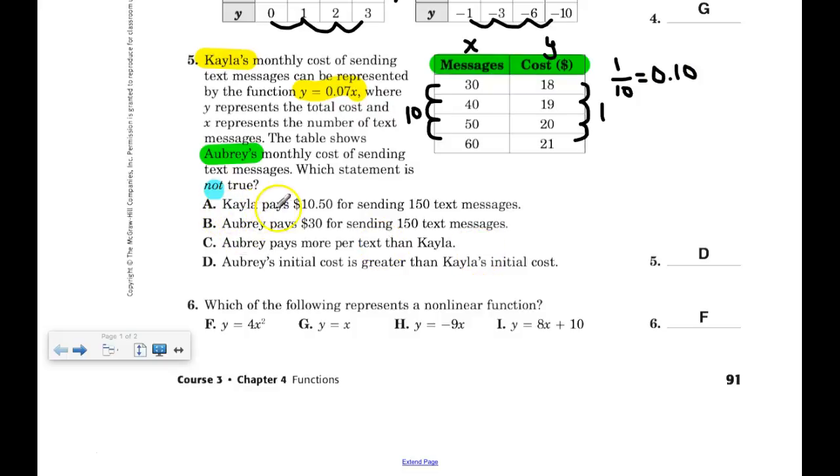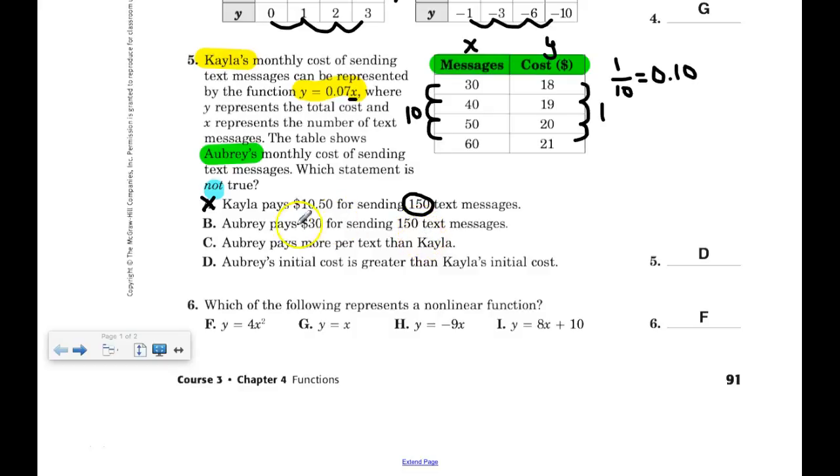So letter A. Kayla pays $10.50 for sending 150 text messages. So we're dealing with Kayla, with this equation right here. What I need to do is substitute 150 in for the X value. So I'm doing 150 times 0.07. If you do that, you get 10.5, which is the equivalent of $10.50, which means A is true. Kayla does pay $10.50 for sending 150 text messages. So if I'm looking for the answer that's not true, I'm not going to pick the one that is true. Letter B. Aubrey pays $30 for sending 150 text messages.